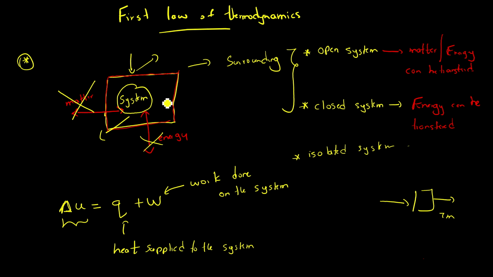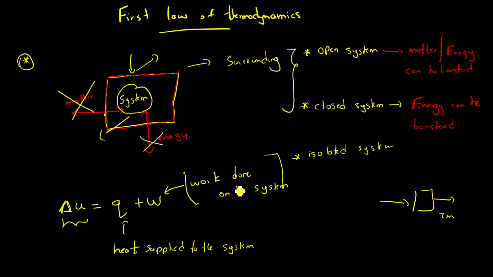So when you are doing the work, you are going to release this energy. Work done on the system means someone is giving you the energy. Work done on the system. So this W means work done on the system.